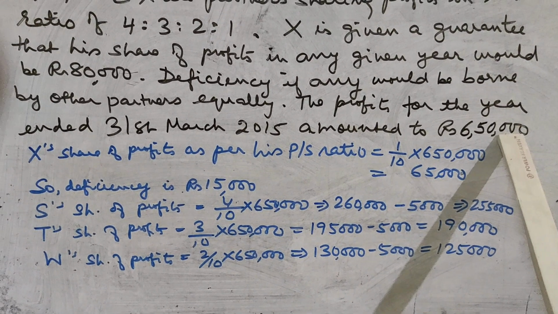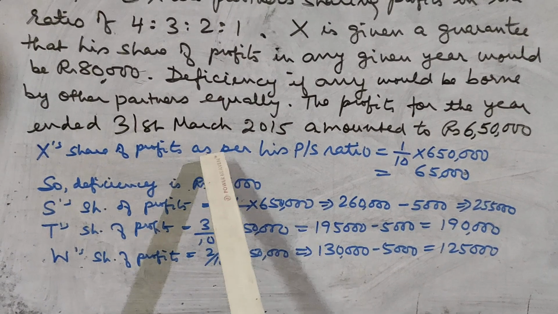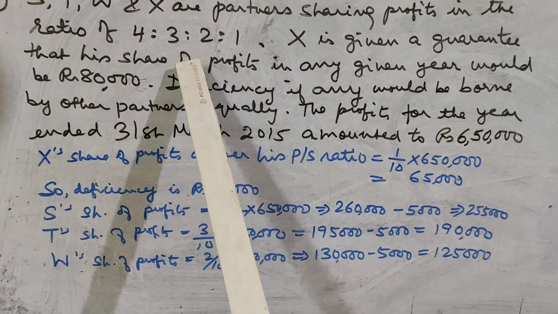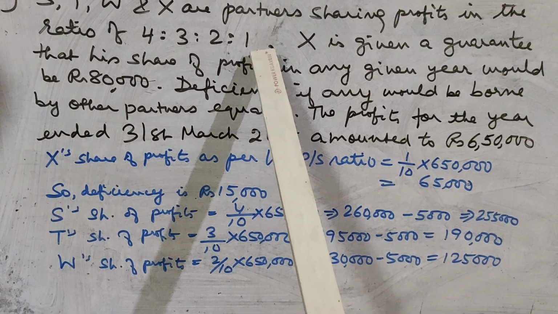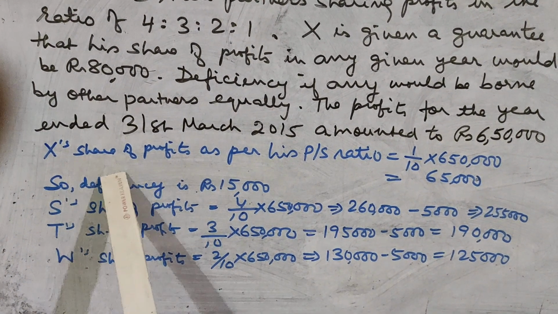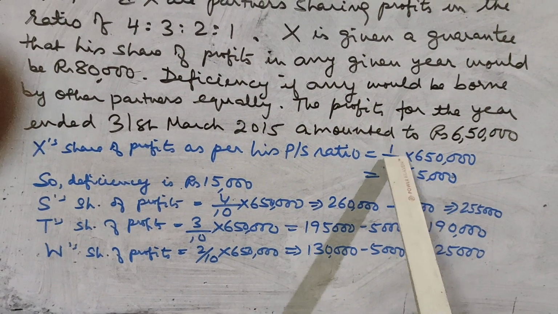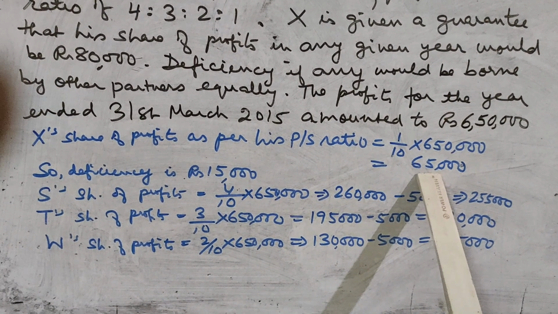Now here X is given a guarantee of 80,000. Now as per his PS ratio, it is coming to 1/10, that is 1/(4+3+2+1). So X's share of profits as per his PS ratio will be 1/10 of 6,50,000, that is 65,000.